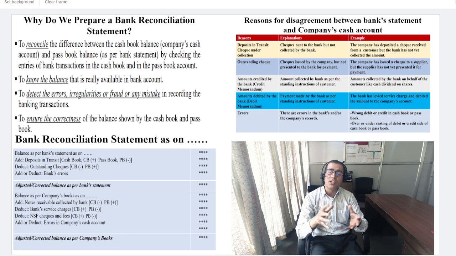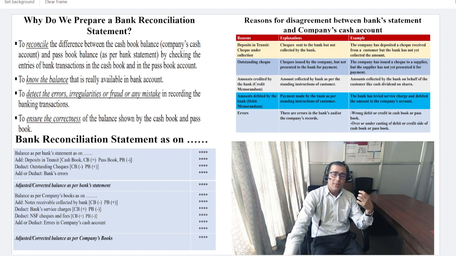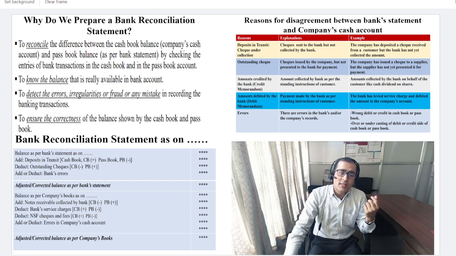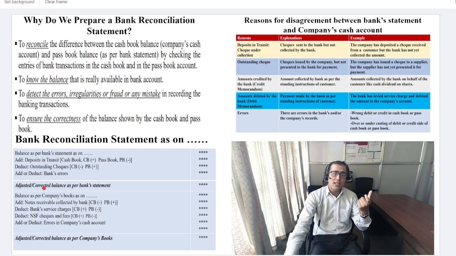And lastly, we adjust for errors. If there is a bank error, you adjust it in the bank statement. If there is a company error, you adjust it in the company record. But the important point, friends, is that when you prepare the bank reconciliation statement, the adjusted, corrected balance as per bank statement and the adjusted, corrected balance as per company books need to be the same.